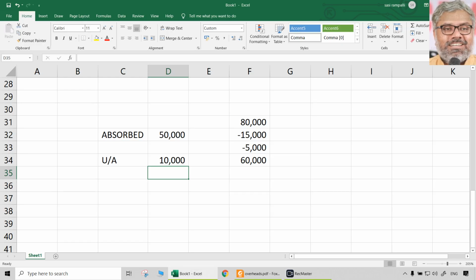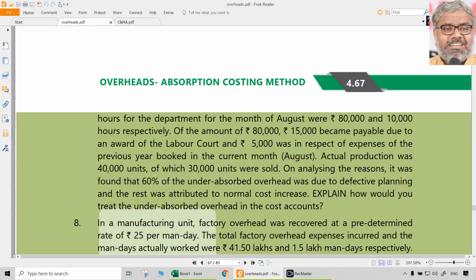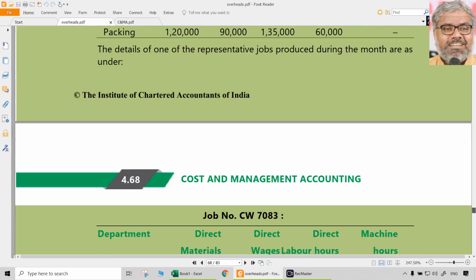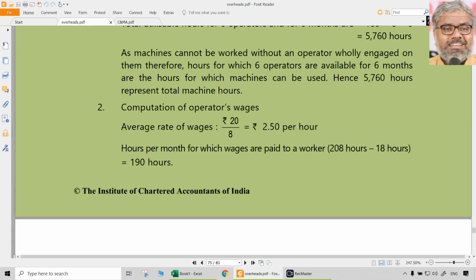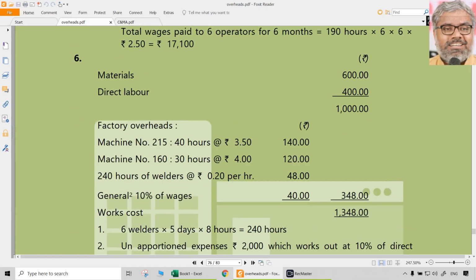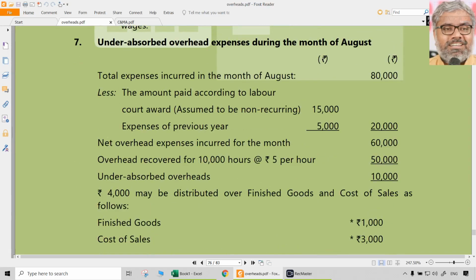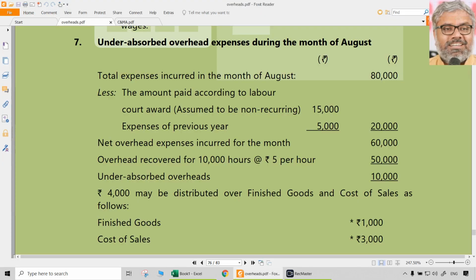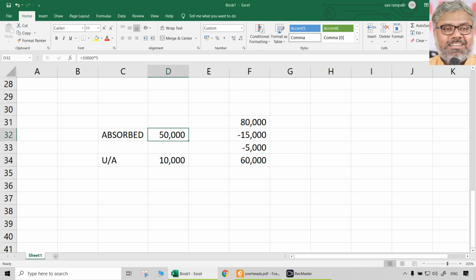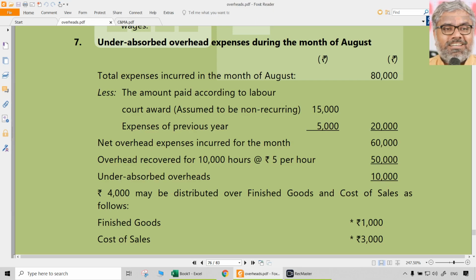Once again, theory has to be written very clearly, and for reference on how it has to be written, you can go to the answer also. This is how you have to clearly write. First of all, calculation. Calculation what we did. 80,000, take this 15,000, 5,000 apart. So 60,000 is the actual expenses incurred for the month. Recovered or absorbed is 50,000, under absorbed is 10,000. First you should show all this calculation in a statement format.